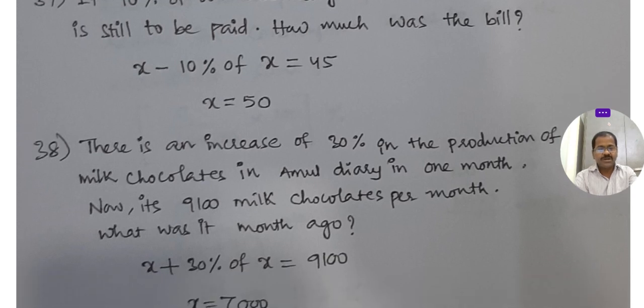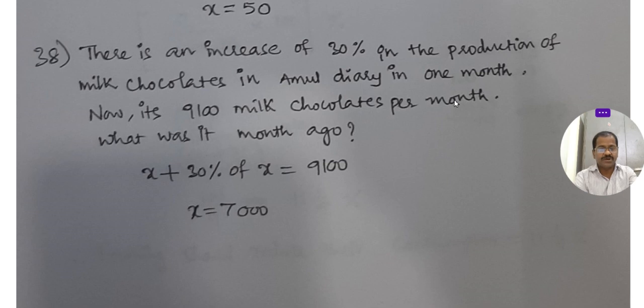You see here, there is an increase of 30% in production of milk chocolates in Amul Dairy in 1 month. Now it is 9,100 milk chocolates per month. What was it a month ago? There is an increase of 30% in the production. At the beginning we have some chocolates, now we increased 30% of the total chocolates. If we add these two, it will be 9,100.